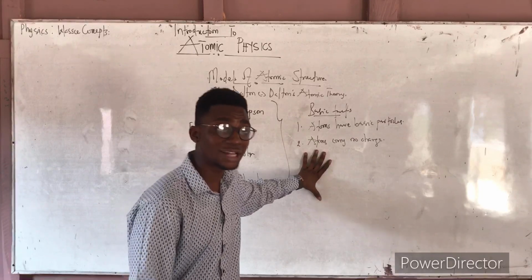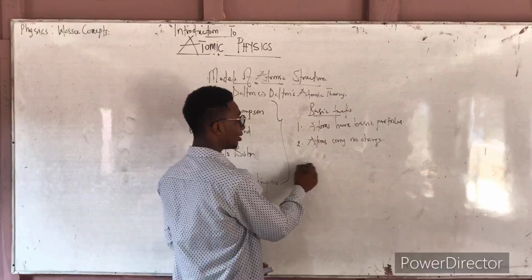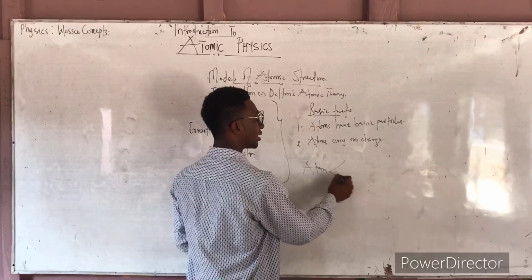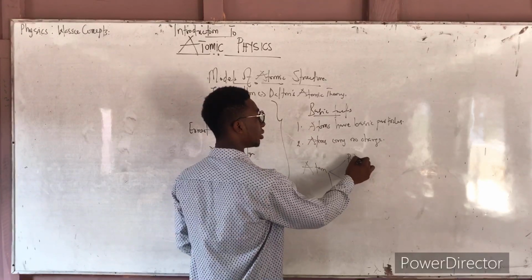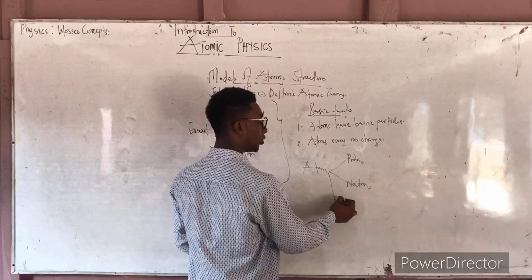Democritus said atoms cannot be divided, but studies showed us that atoms can be divided into atomic particles: the protons, the neutrons, and the electrons.